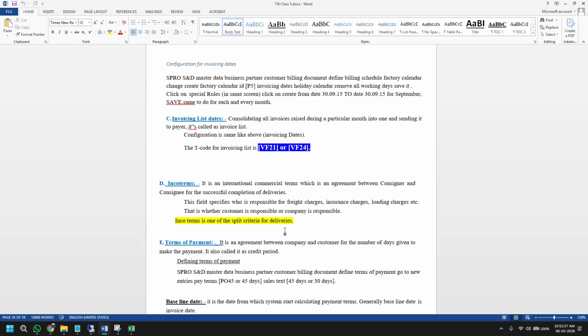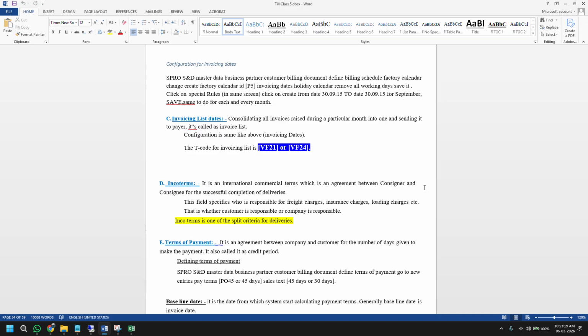Similarly, as I said, we are discussing multiple orders to a single delivery, correct? Similar things happen when you have multiple deliveries and you are trying to create a single invoice. There also similar functionality will be there. There will be some criteria based on which the system will combine multiple deliveries into a single invoice.